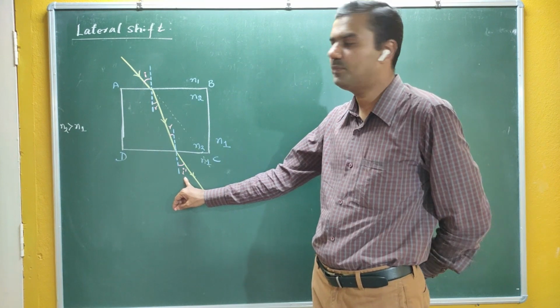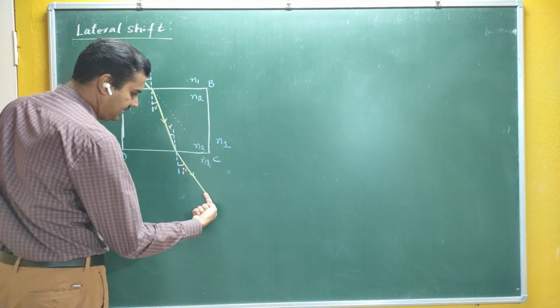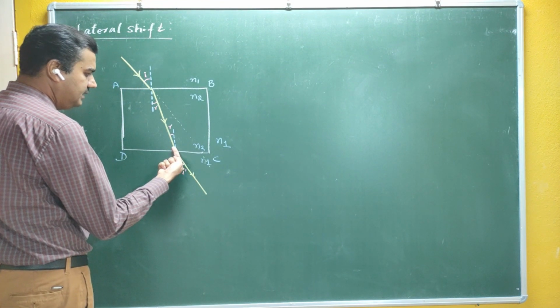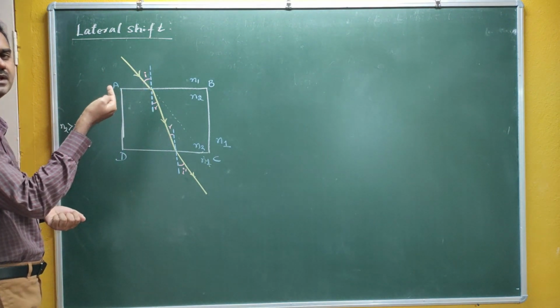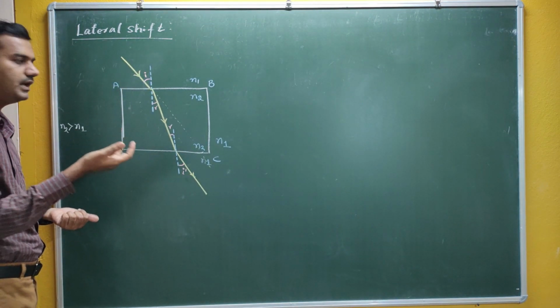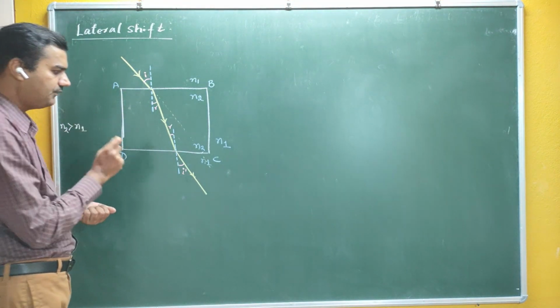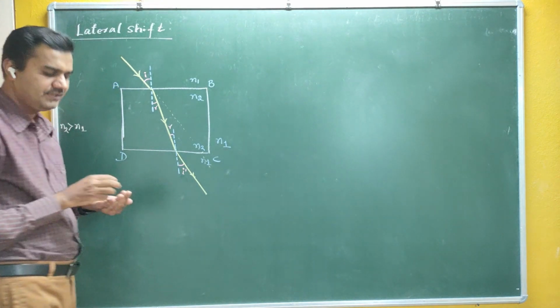See, light has the property of reversibility. If the same light is incident on this particular medium, then in the same direction light emerges from the other surface. So light has the property of reversibility. Therefore again I take this angle as I only.